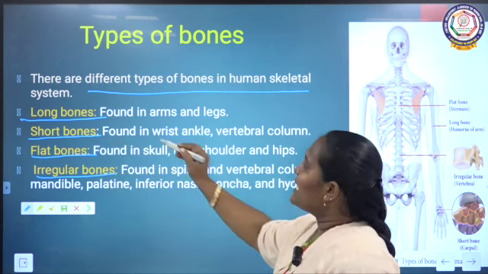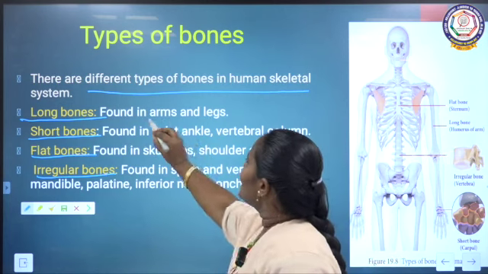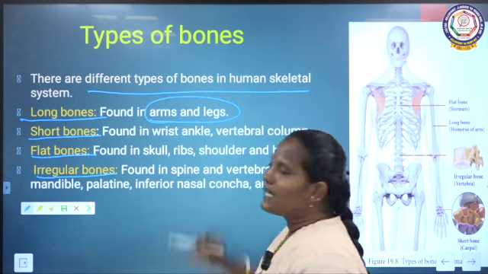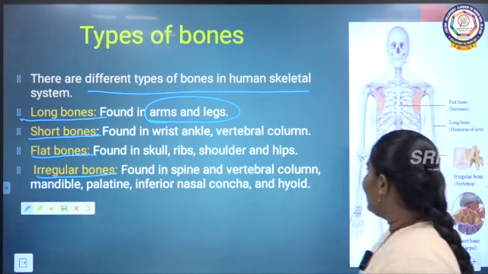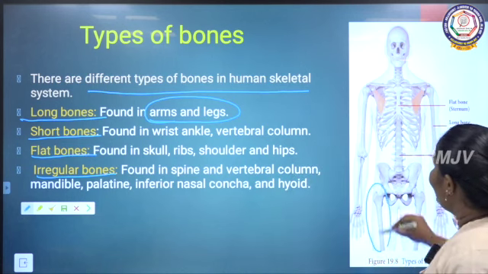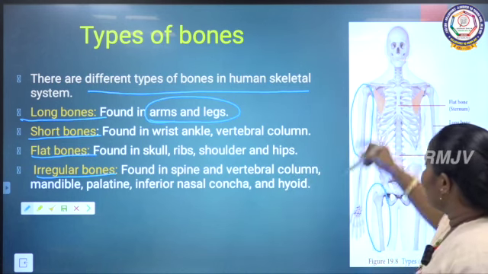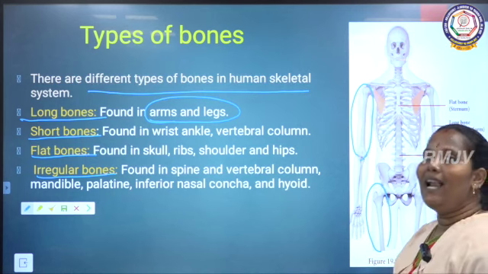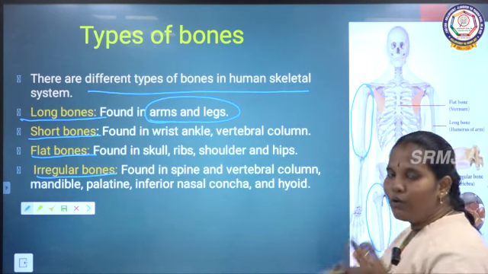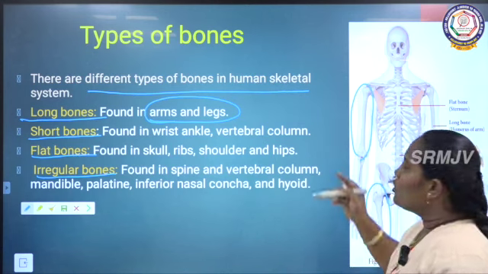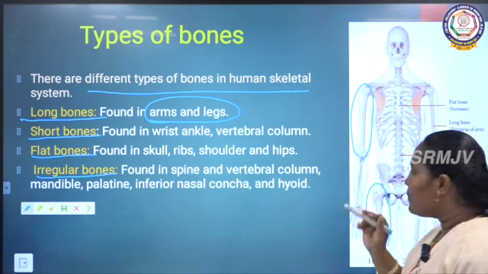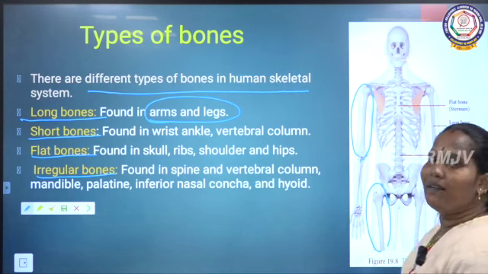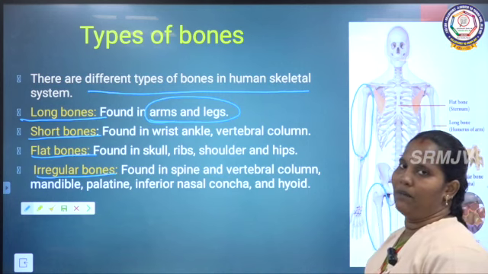What is an example of a long bone? Our arms and legs are examples of long bones. This is the thigh bone and this is the arm bone. These two are examples of long bones. In our whole body, these are the longest bones. Apart from this, the thigh bone is the longest bone in the human body.